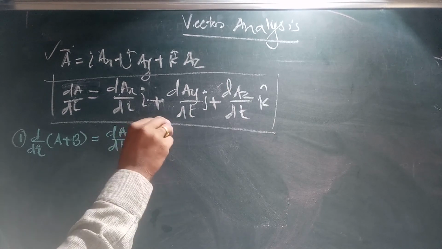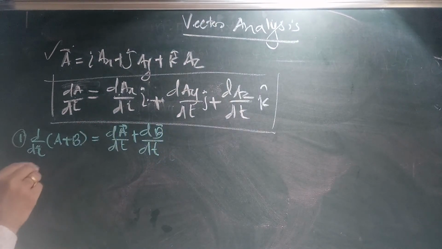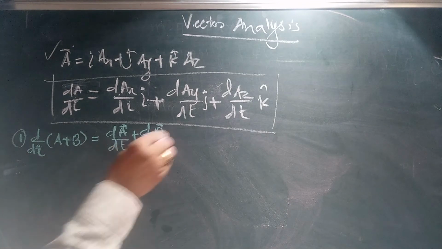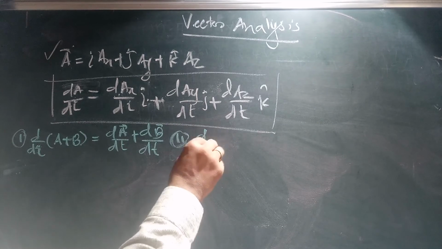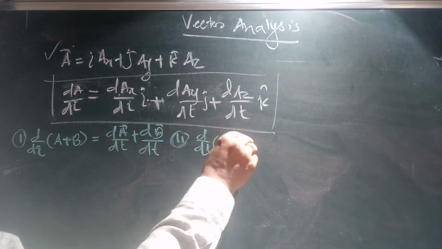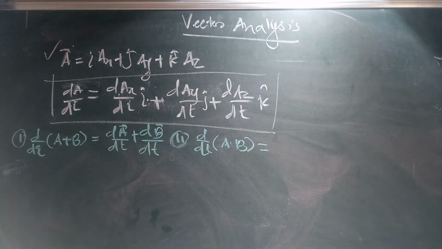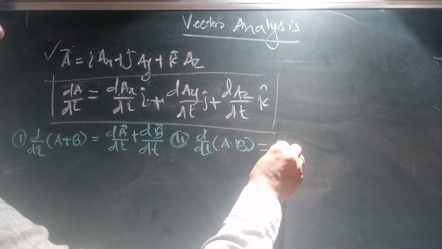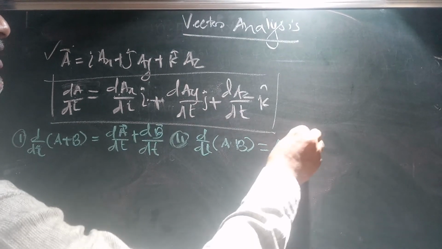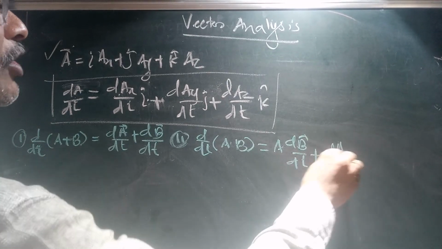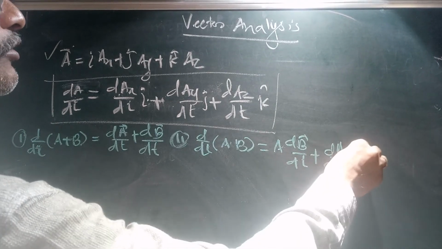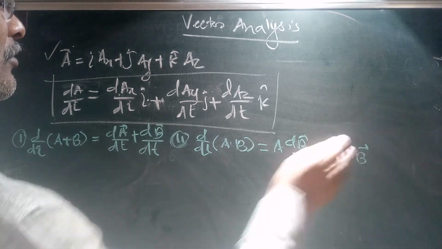Remember, these have arrows over them. The second rule is d/dt of (A dot B), which is A dot dB/dt plus dA/dt dot B.